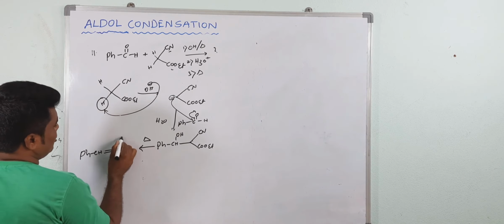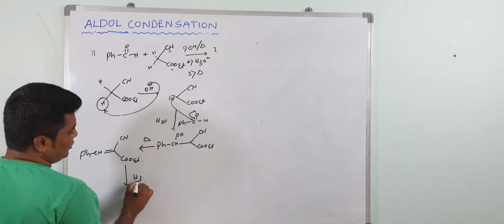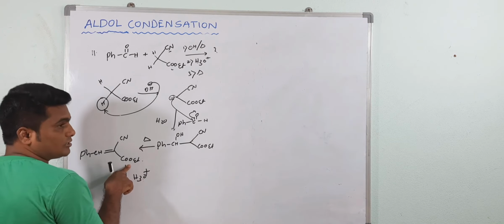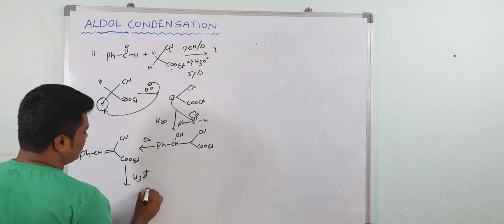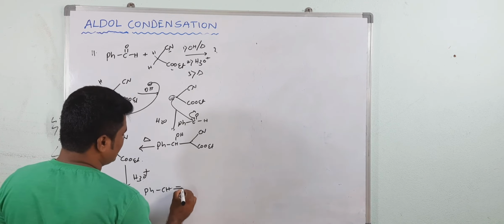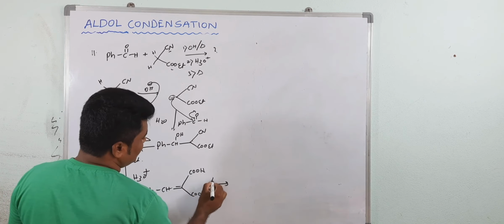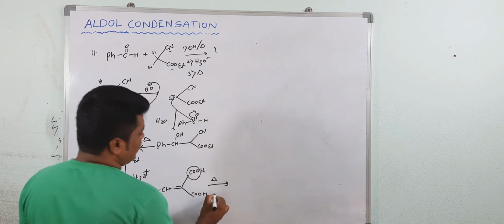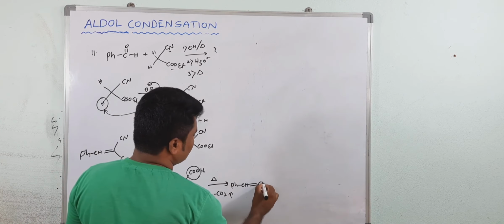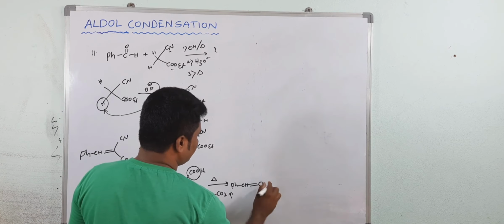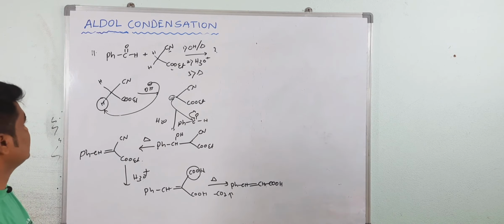Removal of water molecule will take place. CH double bond. This is CN and this is CO. Now here what are we doing? Hydrolysis. If we do hydrolysis, the ester is converted into carboxylic acid and cyanide is also converted into carboxylic acid. So dicarboxylic acid again you are getting. So it means same compound. Then again if you heat, what happens? Decarboxylation will take place, CO2. Then Ph, CH double bond, then CH carboxylic acid. So again you are getting alpha beta unsaturated carboxylic acid.